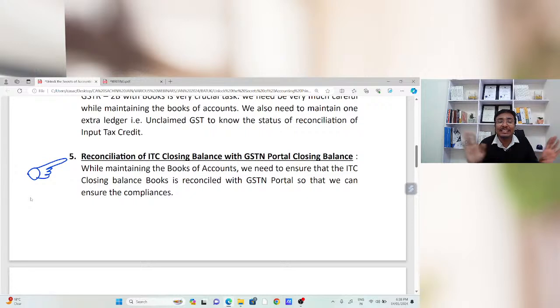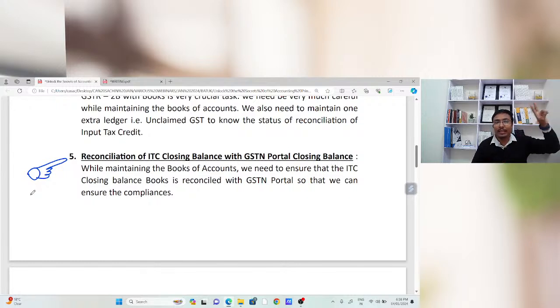इसमें कोई भी रॉकेट साइंस नहीं है, कोई बहुत बड़ी बात नहीं है जो आज हम लोग डिस्कस कर रहे हैं. This is a very normal thing, but the point is that we are not going to consider these points, and at the time of litigation, at the time of any dispute, the department is going to impose a huge penalty on us. They are asking multiple things from us. These are very crucial points, so we need to be very careful for that purpose.